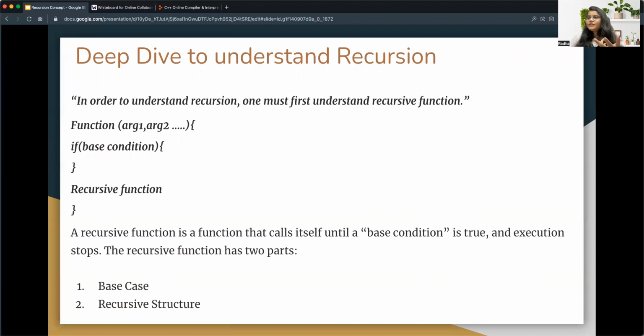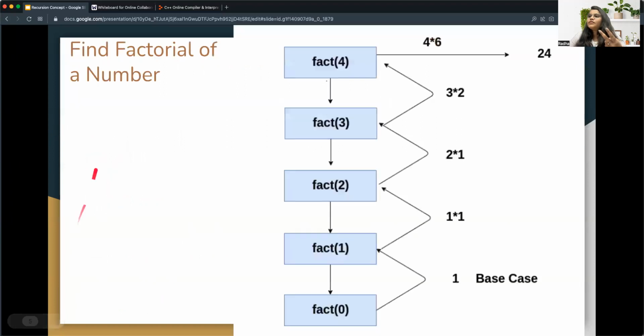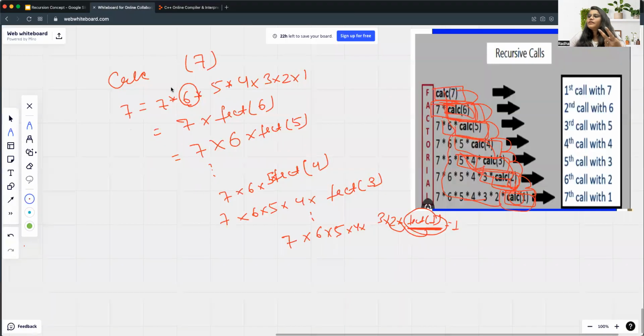One, it is a base condition, and the other, it is a recursive function. So let's understand what these two things are. Let me explain that. Let's jump to here and tell me, what is the base condition first?